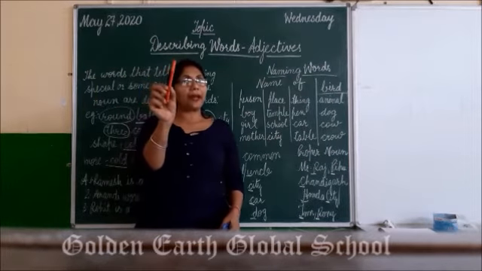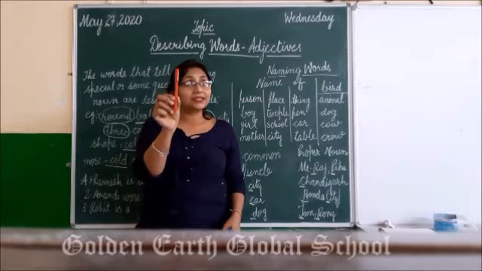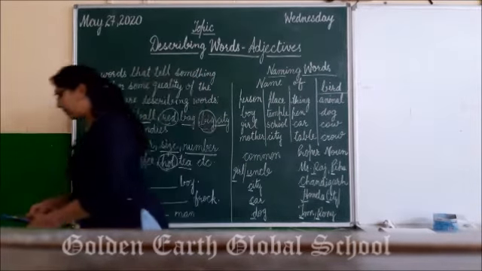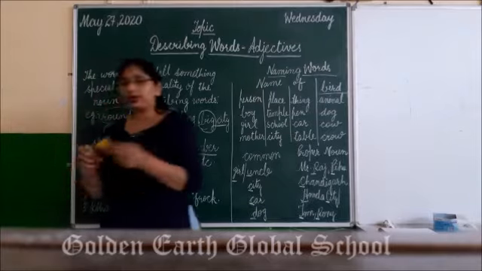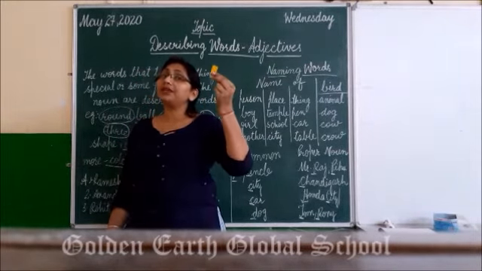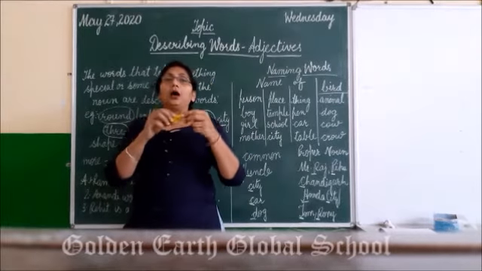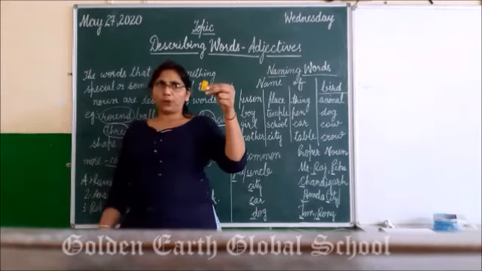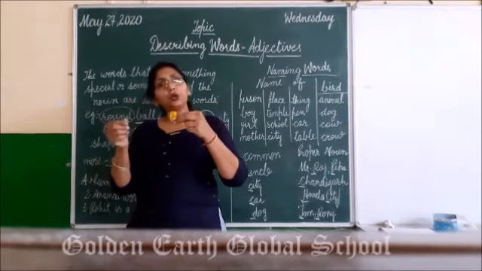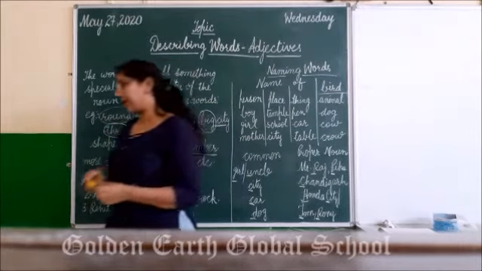What is the color of the pen? Red. How many pens I have? 1. Right? And now see, what is this? Sharpener. What is the color of the sharpener? Yellow. And what is the size of the sharpener? Small. Right? So small, yellow, both these words are describing words.